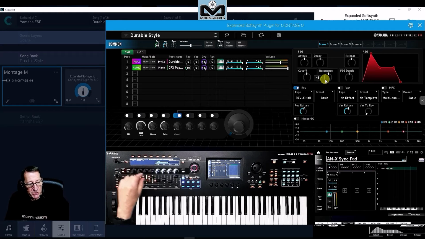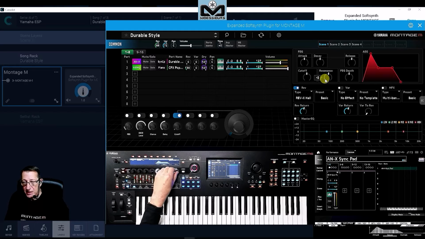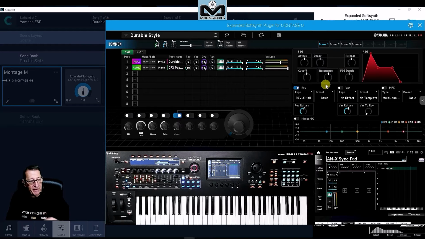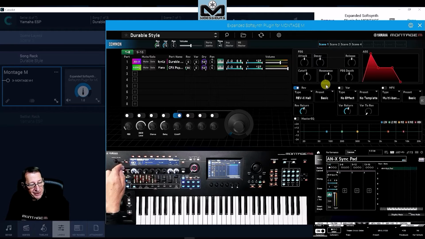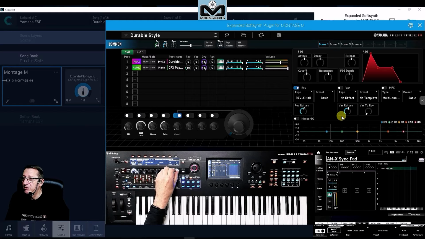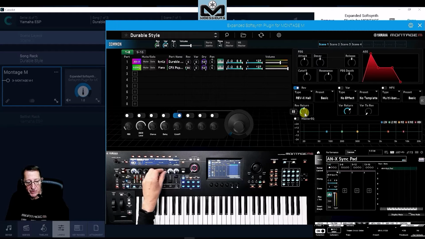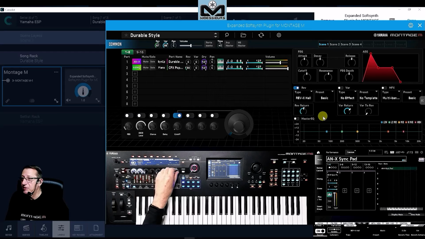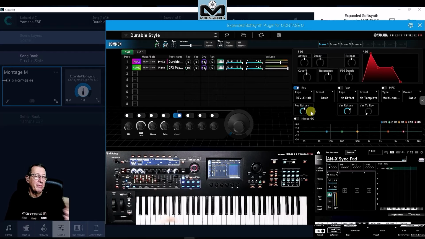If I go to the amplitude, I can manage the attack, the decay, and the release, not the sustain, because it is not control change. And if I go to the variation reverb, I can control the variation return here or here. You see the same here. This is command value. And if I go to reverb, I can control the reverb return. As an example of things that you can do, that you can edit.